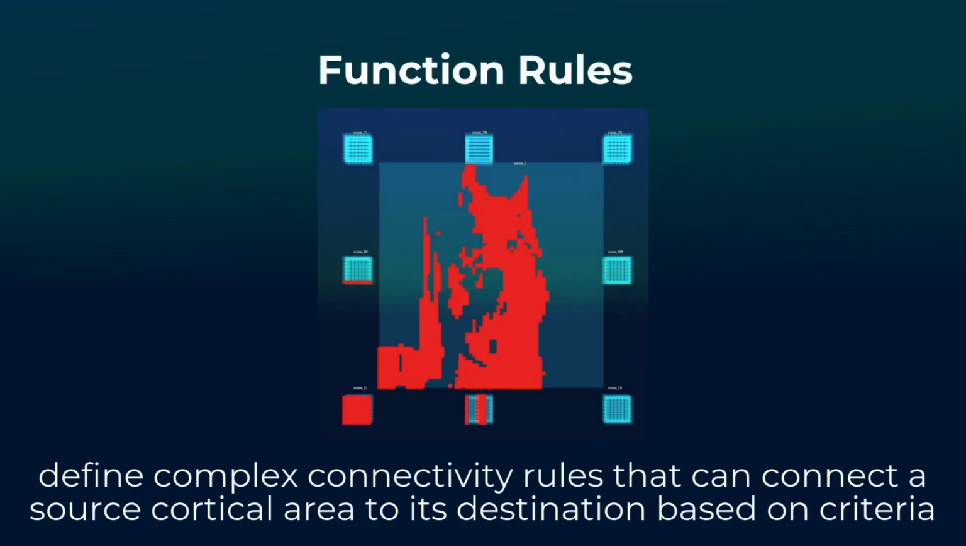Function rules are not editable through the user interface and offer a powerful method to define complex connectivity rules that can connect a source cortical area to its destination based on a set of criteria. The most versatile example of a function type rule is called the projector, which is capable of projecting neurons evenly from one cortical area to another. Please refer to FEAGI open source documentation to learn about function type connectivity rules and how to create one.